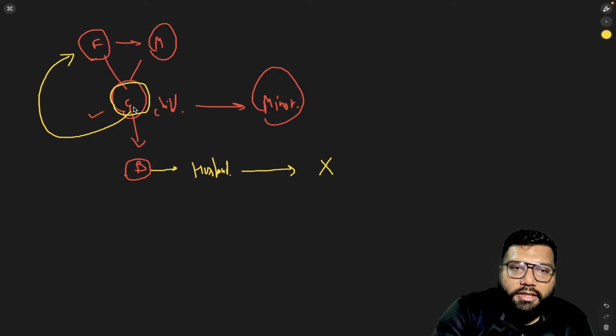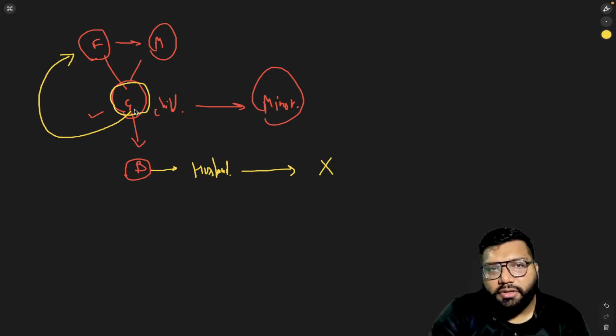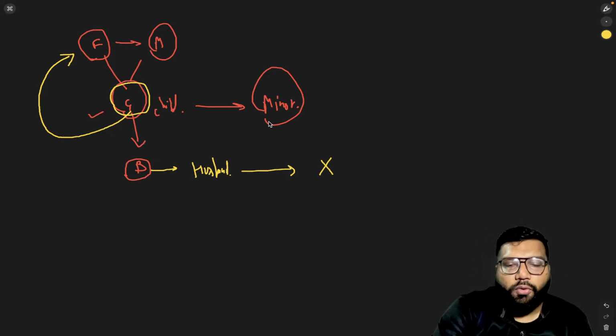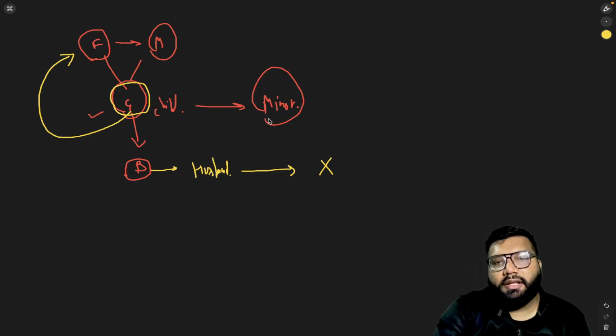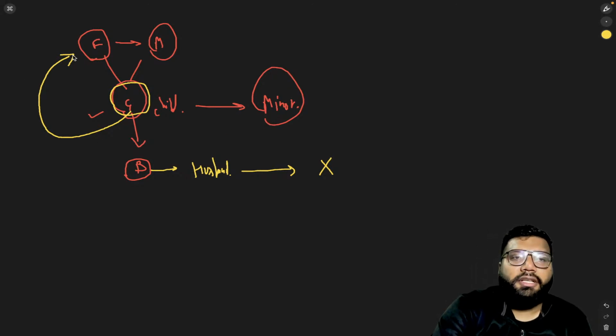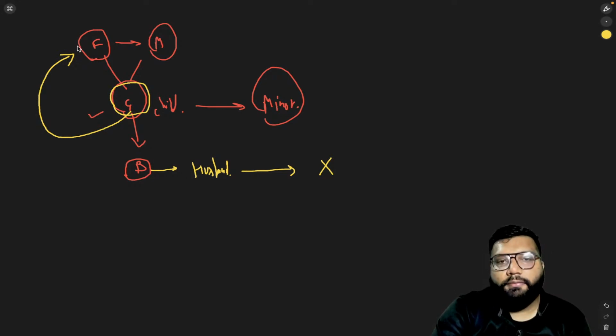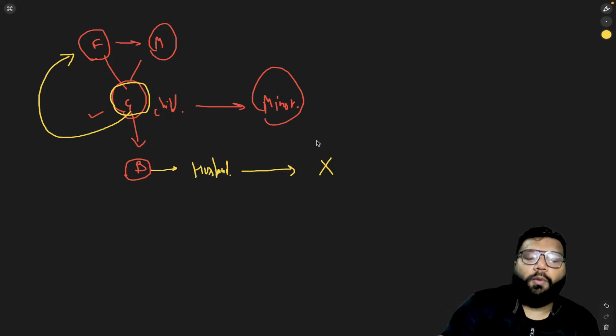Now the question is, after the marriage, can this girl, who is still a minor even after the marriage, claim maintenance from her father under section 125? Yes or no? If yes, what are your reasons?